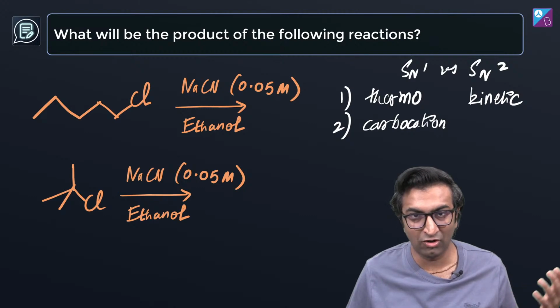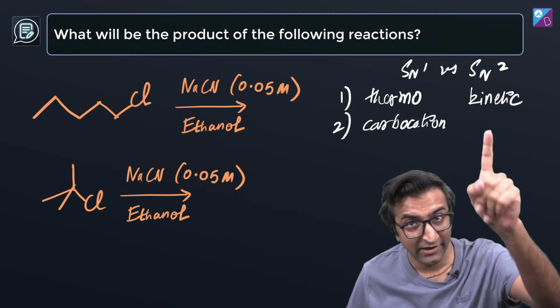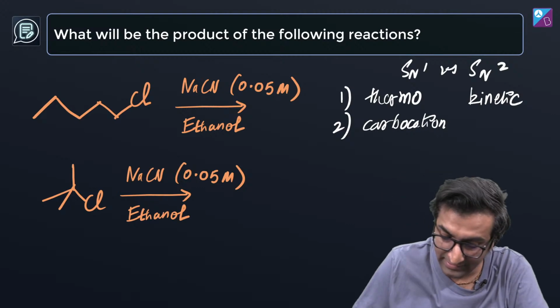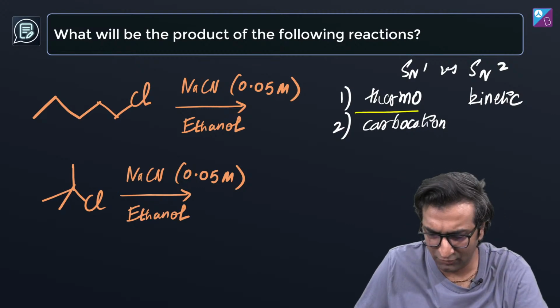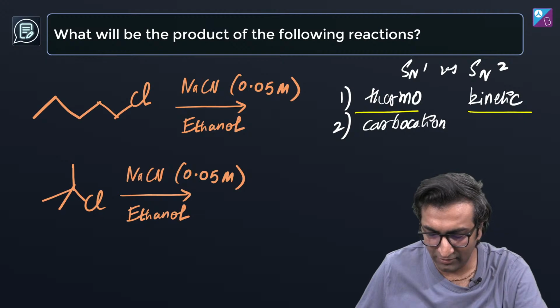I know SN1, SN2. Why are you talking about noob things? Let's talk about noob things. It's important to talk about noob things. SN1 is the thermodynamically favored product. SN2 is the kinetically favored product.